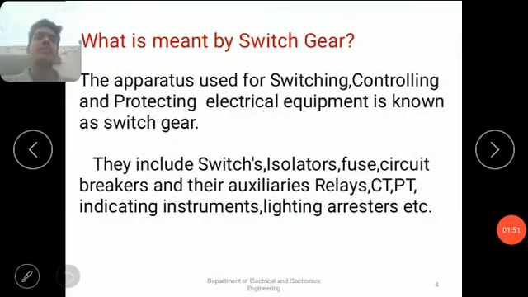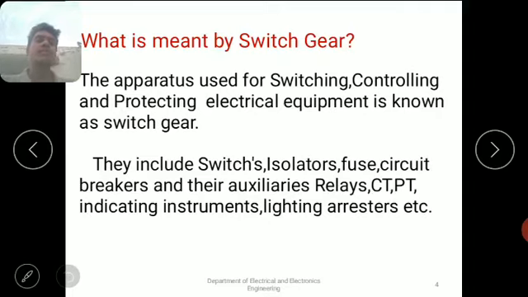I think we all know well about these equipments: switches, isolators, fuses, circuit breakers, because these all come under Power Systems 1. We already studied them in the second year, first semester. But once again I will go through each and every equipment present here.